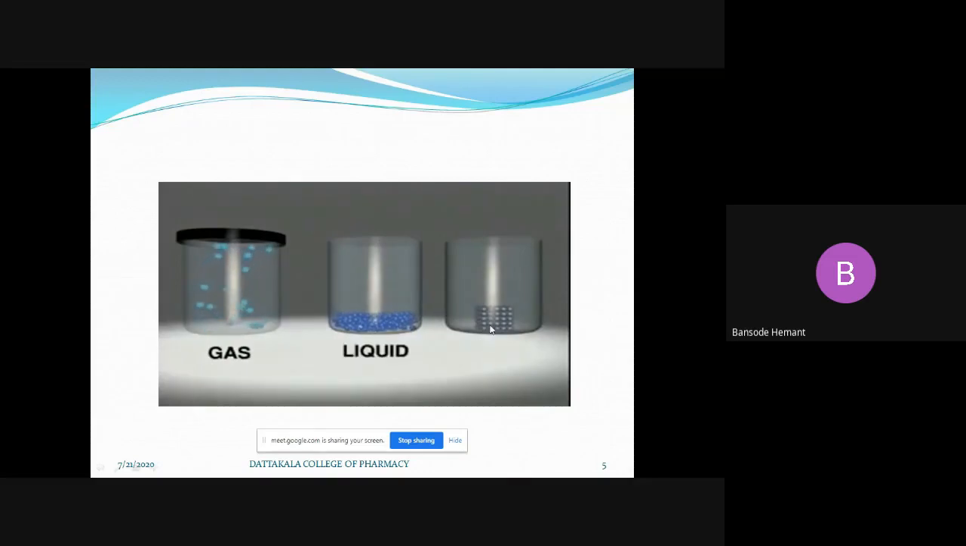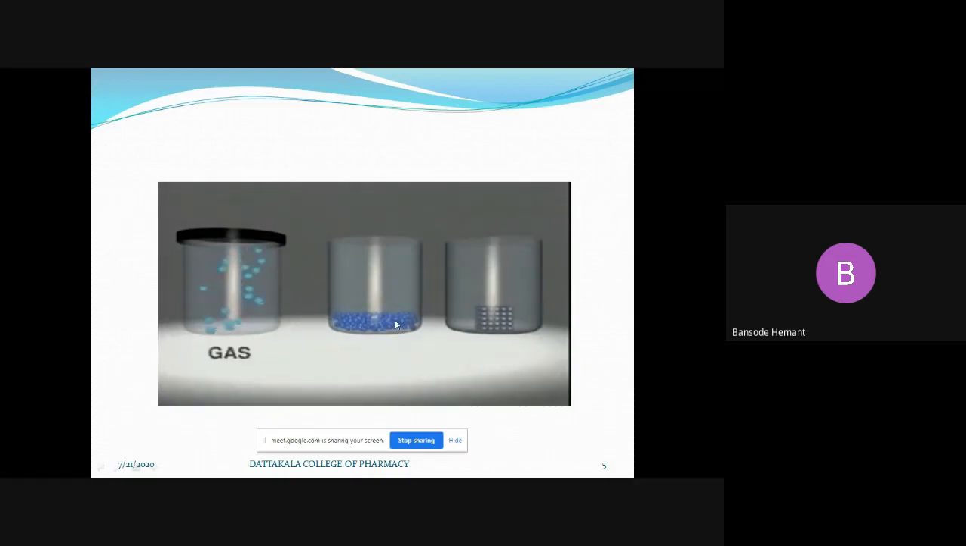They are not showing the kinetic energy here. As they are not showing the kinetic energy, they are fixed. These are in rigid forms. They are not moving. But these liquids are showing somewhat kinetic energy, along with potential energy.